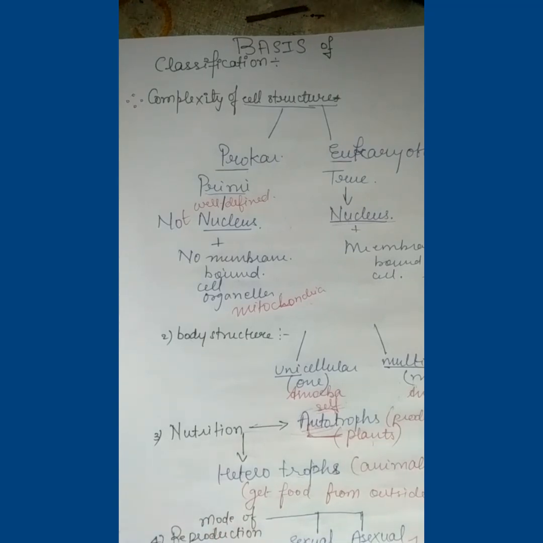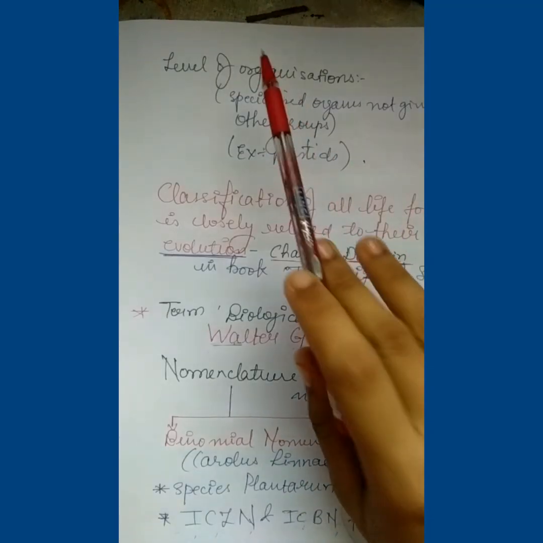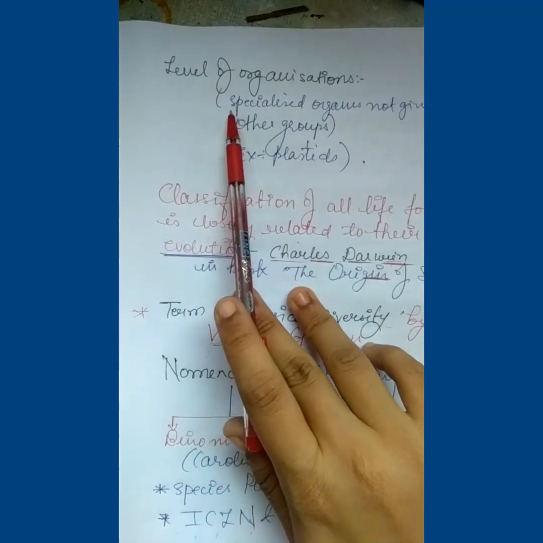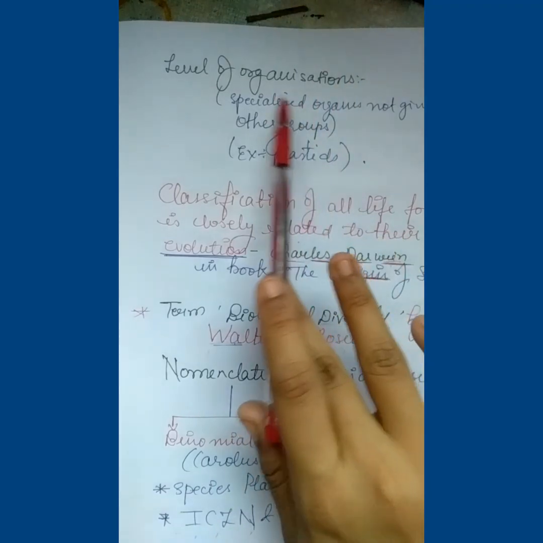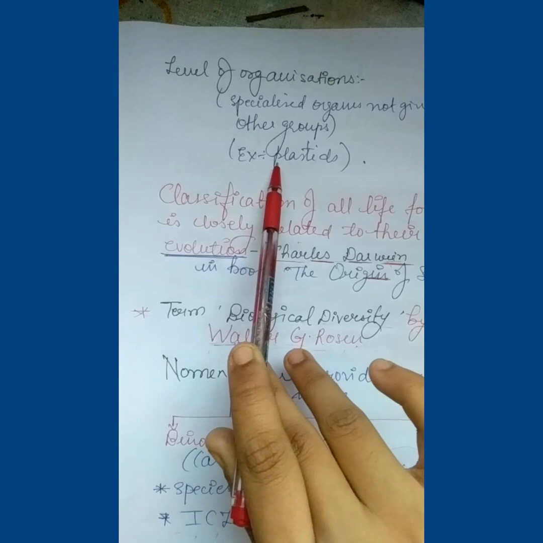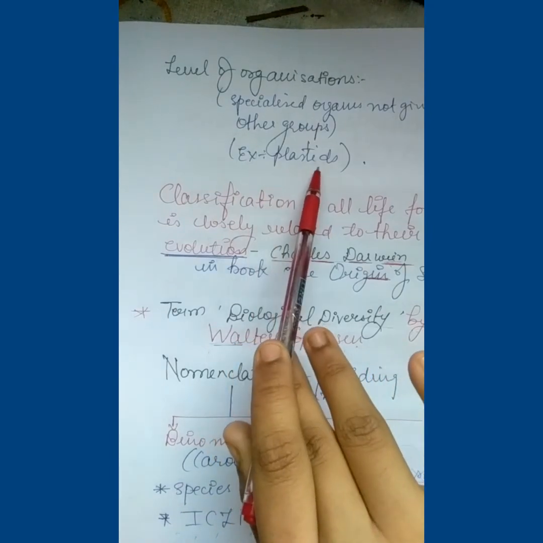Next comes the mode of reproduction. We can divide it into two parts, sexual reproduction and asexual reproduction. Asexual reproduction can also be divided into several parts, but we are going to discuss it later. Next topic we are going to discuss is level of organization. That is, some special organs are given only to specified organisms. For example, plastid is only given to plants and not to animals, so that plants can produce their own food.